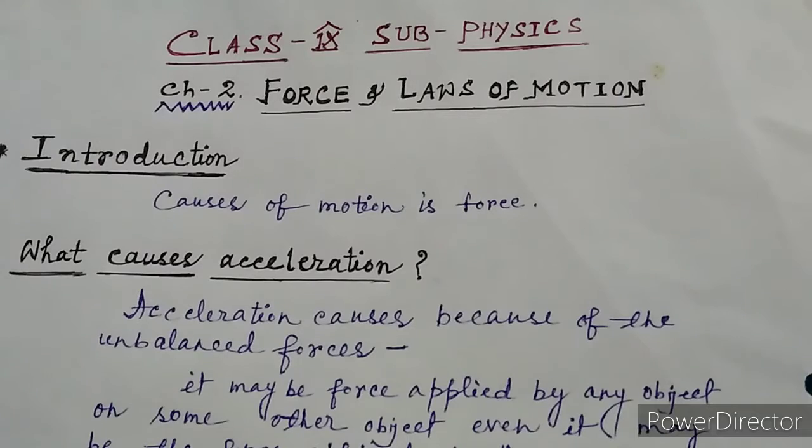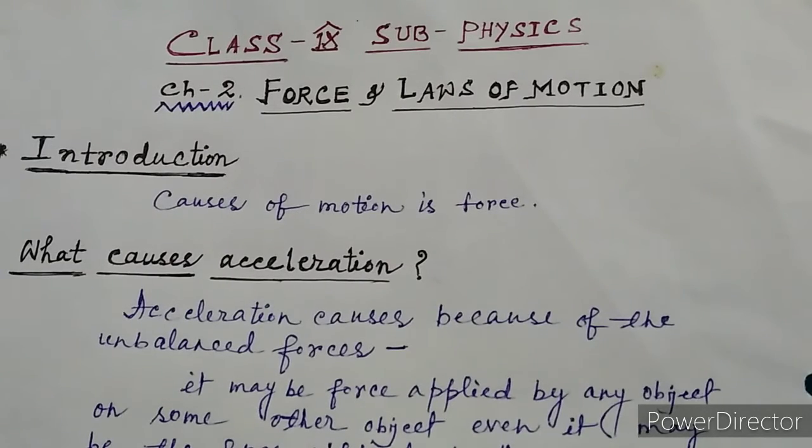In some cases when we are applying the force, the body may not move, the motion may not occur, but its shape will change. But if it is asked who generates motion, then our answer is only force.